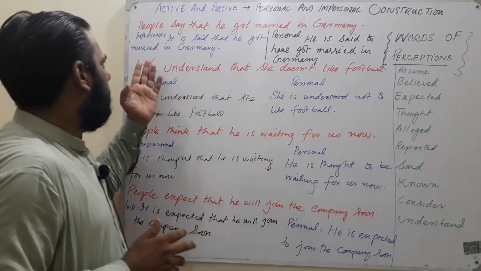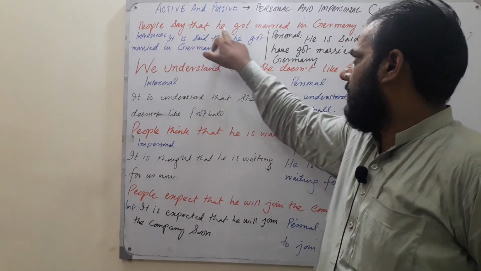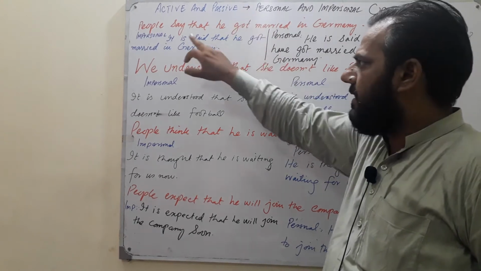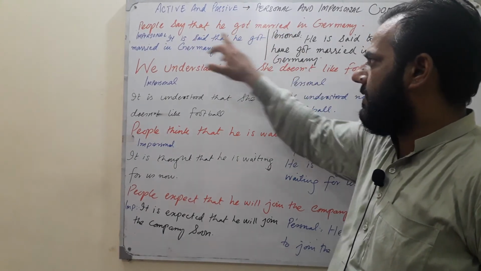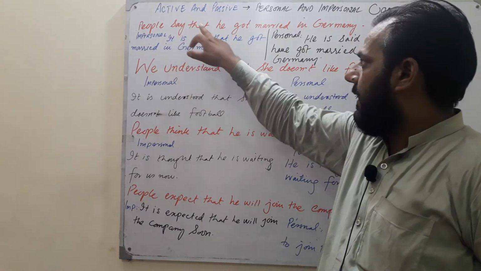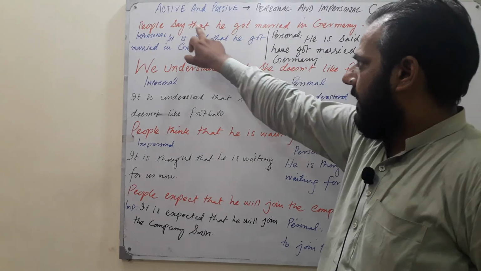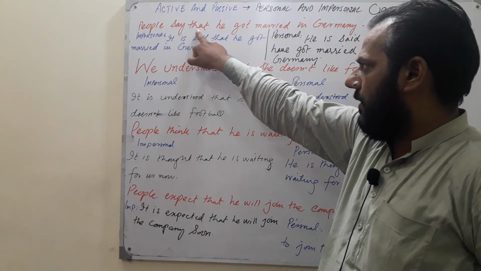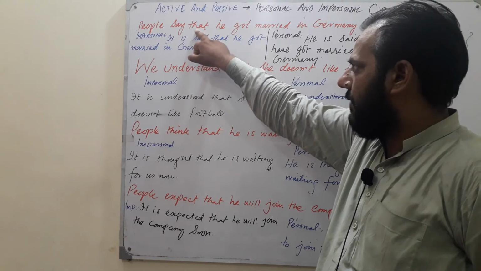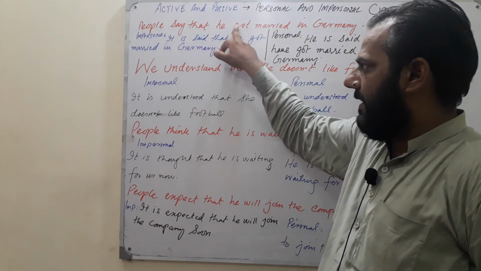Now look, the first: people say that he got married in Germany. Look at this sentence. In this sentence, we have two sentences. The first part, people say, is simple present. And the second, that he got married in Germany, is simple past tense. And "that" is a conjunction, a relative pronoun, so it joins the two sentences.